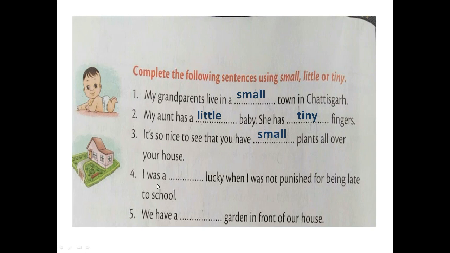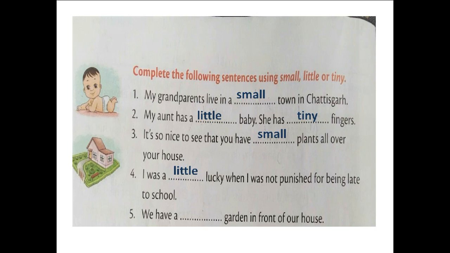I was a dash lucky when I was not punished for being late to school. If you read this sentence, you'll understand I'm talking about my feeling. So what will be my answer here? Little. I was a little lucky when I was not punished for being late to school.